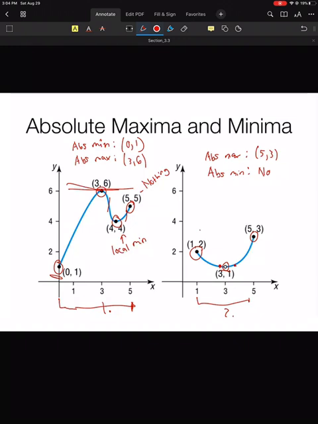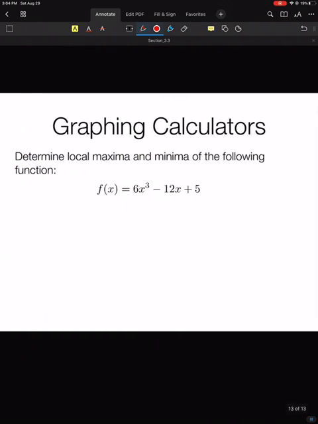And then if we look, (1, 2) is on the endpoint, so it can't be local, so it's nothing for me. So hopefully that makes sense about absolute maxima and minima.